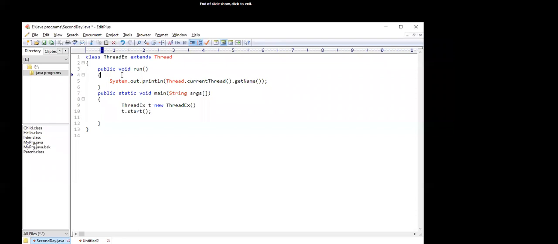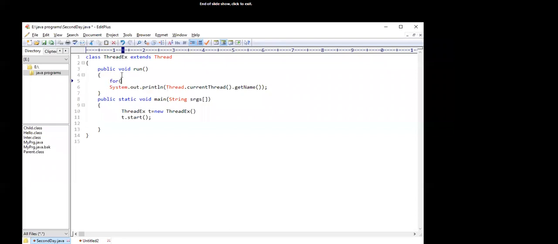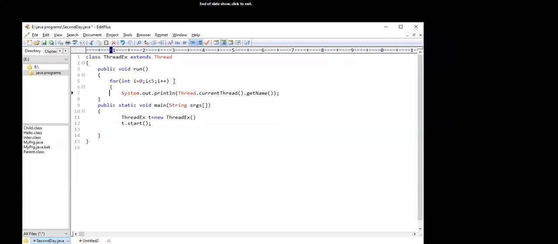If we are creating in a loop, either i is equal to 0 and i is less than 5 and i plus plus, then you will get the following statement.